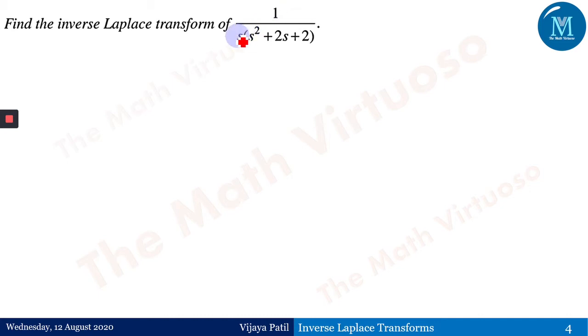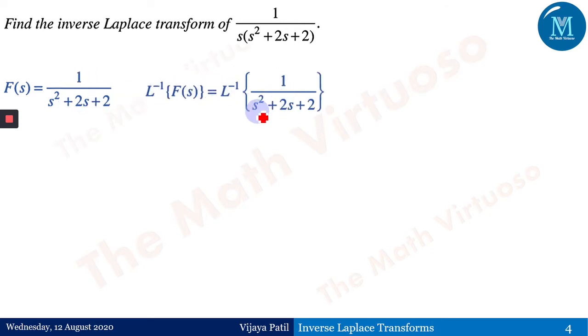Now, 1 upon s into 1 upon s square plus 2s plus 2. Therefore F(s) is 1 upon s square plus 2s plus 2. Therefore for the Laplace inverse, as this is not a perfect square, I need to make it a perfect square. According to the previous session, to find the third term in s square plus 2s plus, it is 1 by 2 b by a, the whole square.